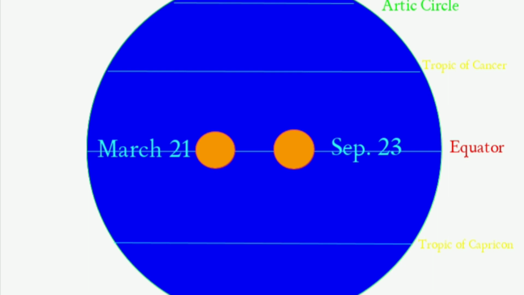Once more, on March 21st and September 23rd, the sun is vertically over the equator. On these days, the length of day and night will be equal in both hemispheres. That means 12 hours day and 12 hours night in northern hemisphere and southern hemisphere during those days.